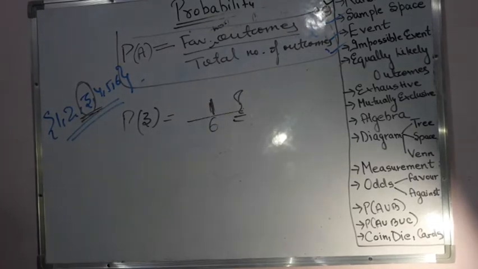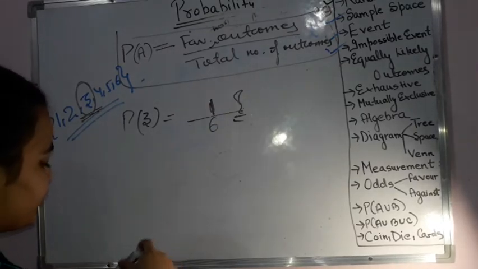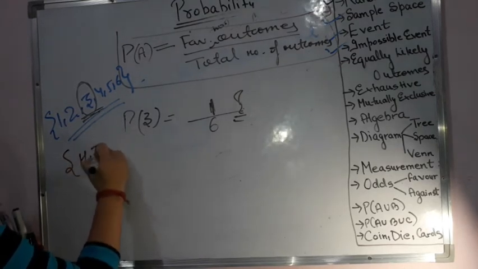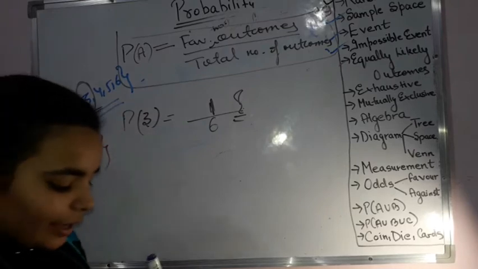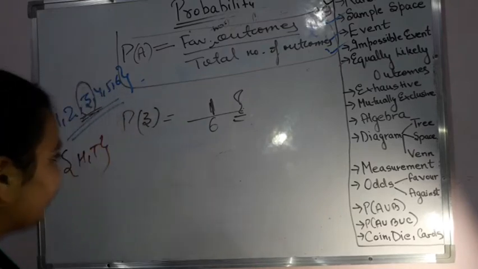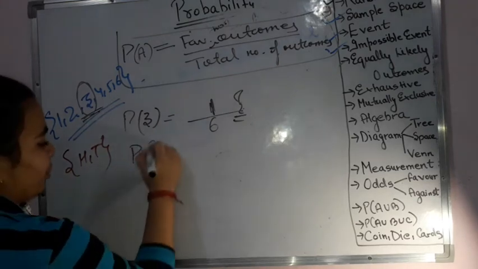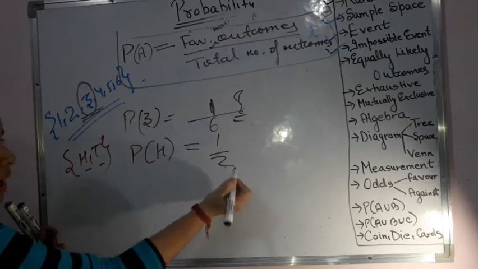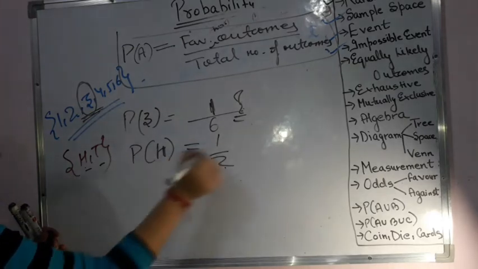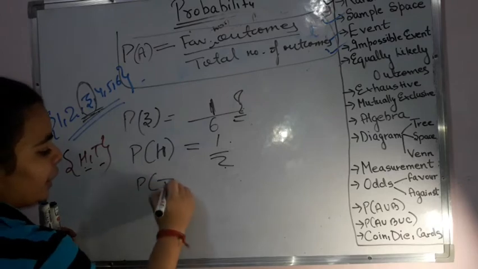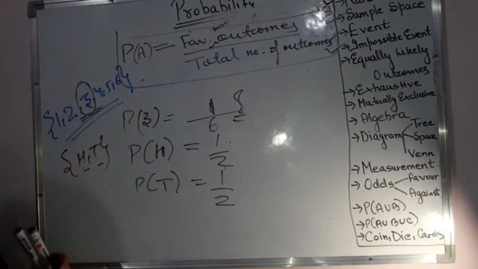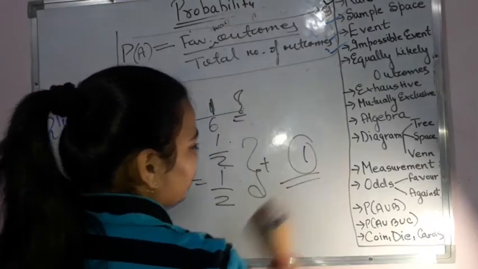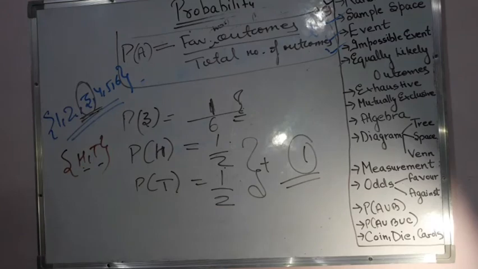So I was explaining to you the exhaustive. Yes. And now we take an example of a coin. Sample space for coin becomes head or tail. When it is thrown once, I can either get a head or a tail. Probability of head, let us quickly find out. Probability of head, what will it be? 1 by 2 because total outcomes are 2 and favorable is head only. That is 1 by 2. Then probability of tail could be again 1 by 2. Now when I sum them up, it comes out to be 1. Is it coming 1? Yes, this is coming 1.